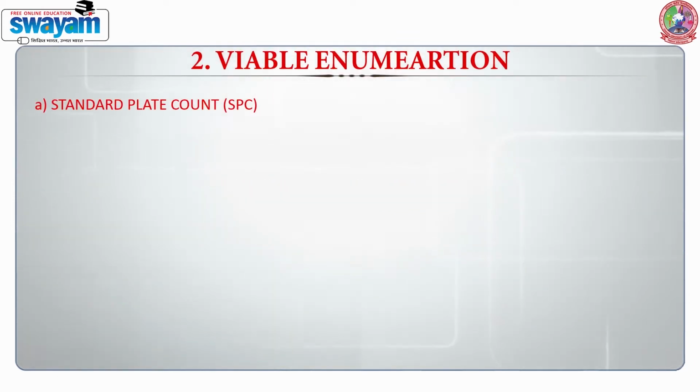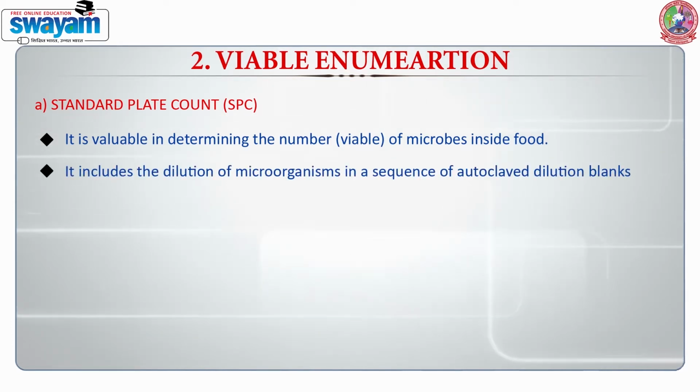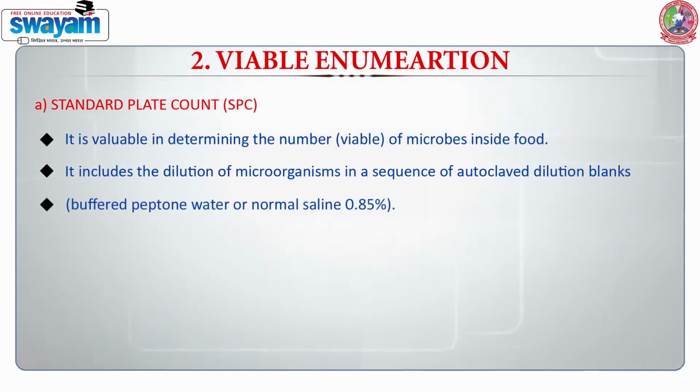Standard plate count is valuable in determining the number of viable microorganisms inside the food. It includes the dilution of microorganisms in a sequence of autoclaved dilution blanks that are made up of either buffered peptone water or normal saline of 0.85% concentration.